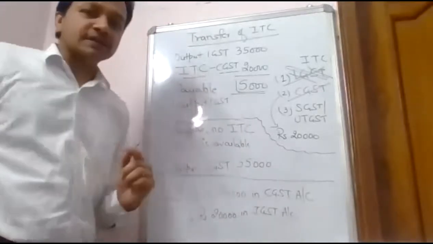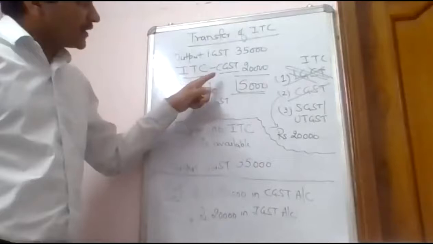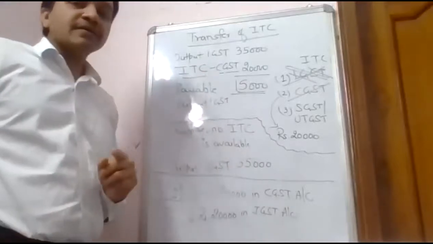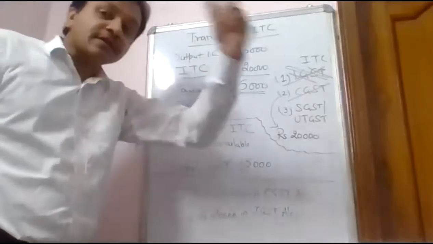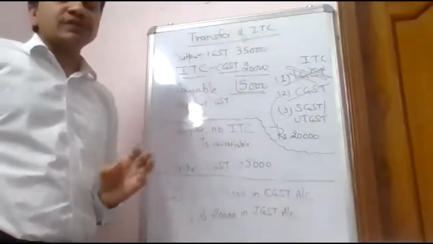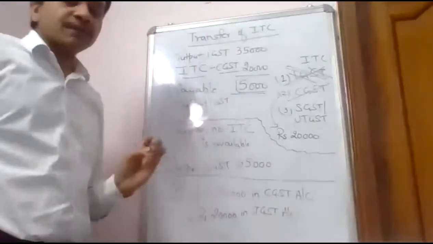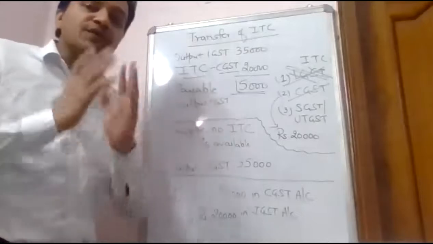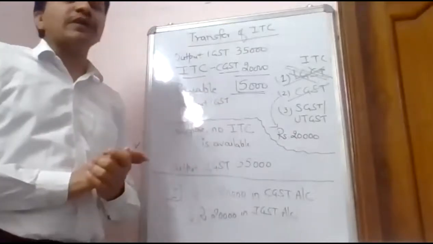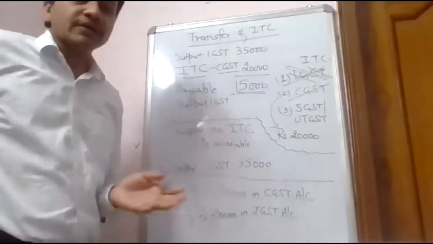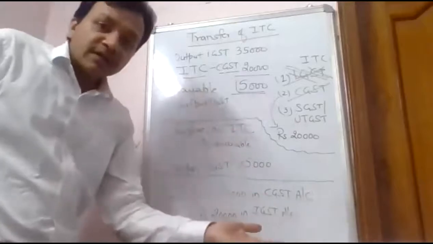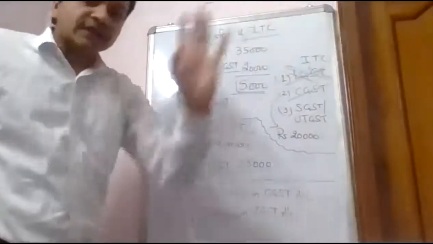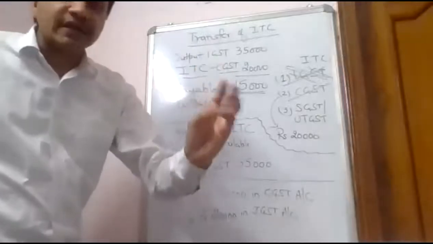I hope the example is clear. By claiming ITC of central tax, I am reducing my deposit towards integrated tax. Just because of my central ITC, I am reducing the balance of integrated tax. So what is the job of the government? The government will transfer 20,000 from the center's account and deposit this 20,000 in the integrated tax account. That's it.